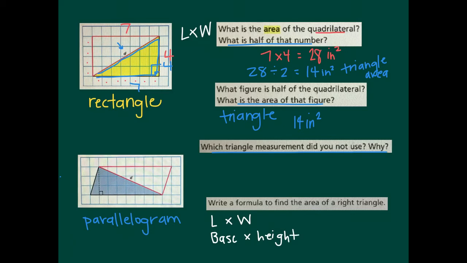And keep in mind that these need to be 90 degrees to each other. Remember when we talked about parallelogram, we needed to find that 90-degree angle. And then we take half of it. So you could write this as length times width, or base times height, times 1/2. That's the same thing as dividing by 2. So there are two formulas there that work.